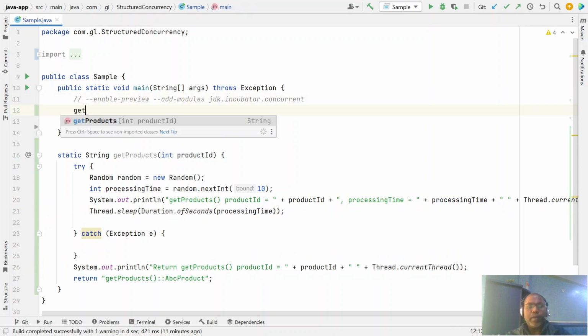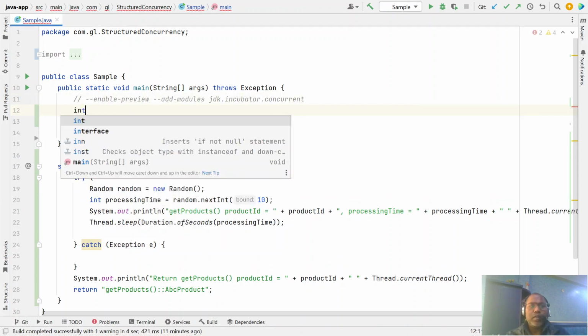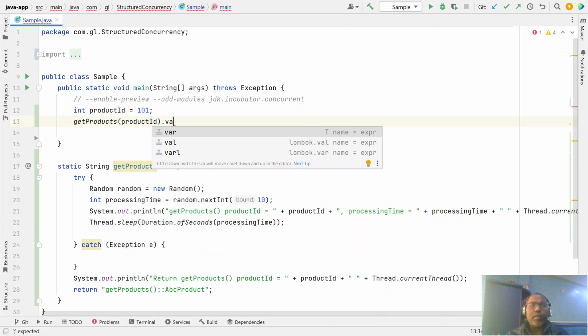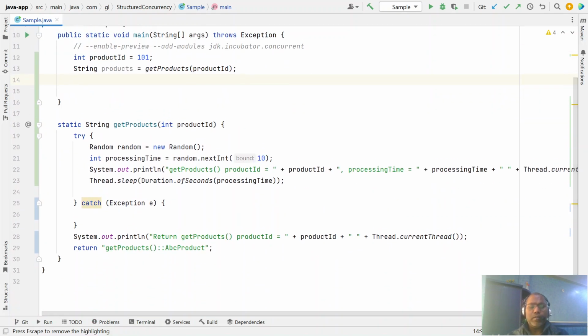So that's great, we can get. Let's take the product ID, let's give 101. Any product ID can be used. Just pass the product, and this is the one case. If you run it, it will sysout the products.